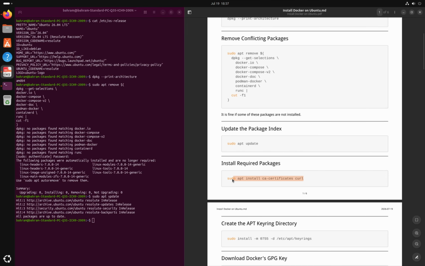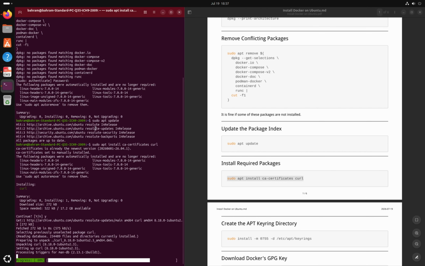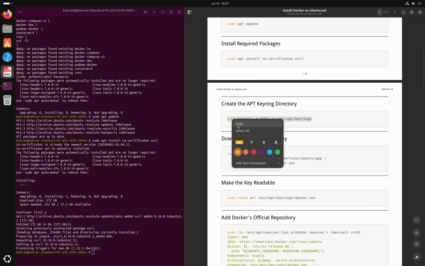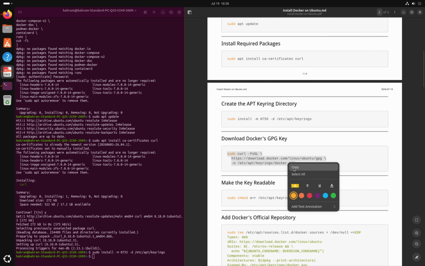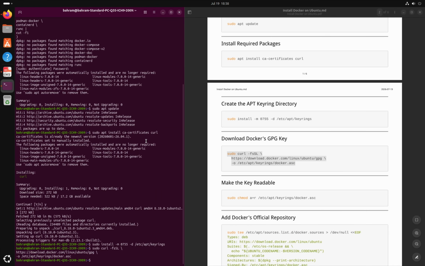Next, install the packages needed to download Docker's signing key and securely access its repository. Now create the directory where apt signing keys are stored. Now download Docker's official GPG key. Done. Make sure the key can be read by apt.